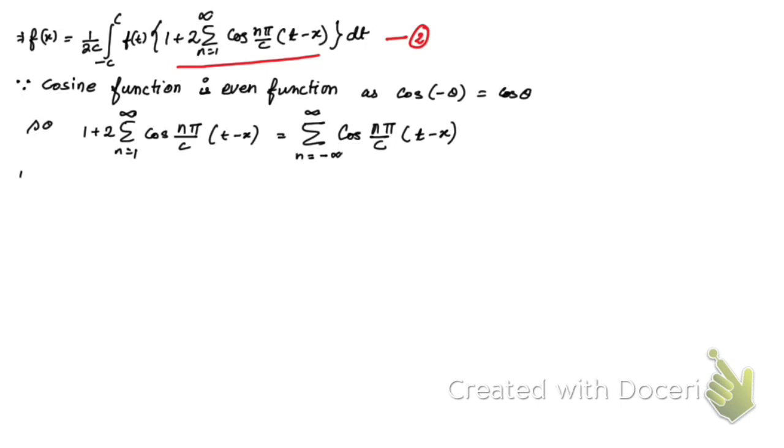So let me tell you why. Here you see, as I have already told you that cos minus theta is cos theta, so therefore